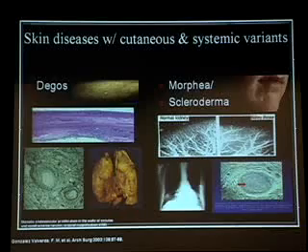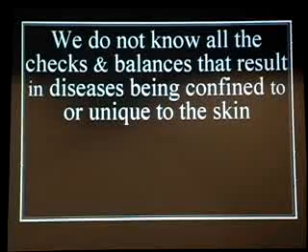Basically, at least up until recently, so-called progressive systemic sclerosis was a death sentence in the way that Degos was systemic, although not really as quickly. Again, we really have no idea of why these diseases might be confined to the skin in one case and might be systemic in another. None. Zero. So hopefully somebody will somehow think about these two diseases and say, we don't know the checks and balances that keep the disease in place.